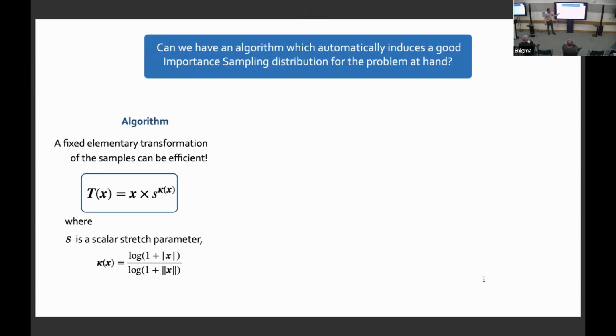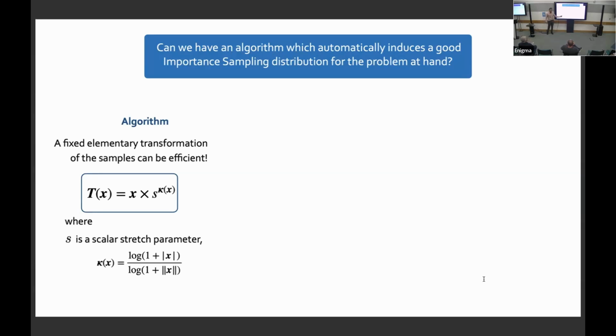So you take my samples, where x is my vector-valued sample. It's multidimensional, it could be hundreds of dimensions. I take my vector-valued sample and stretch each component by a factor like 2 or 5. This s is a scalar stretch factor. But the exponent here is a vector, so each component is getting stretched differently. How differently? This is my exponent.